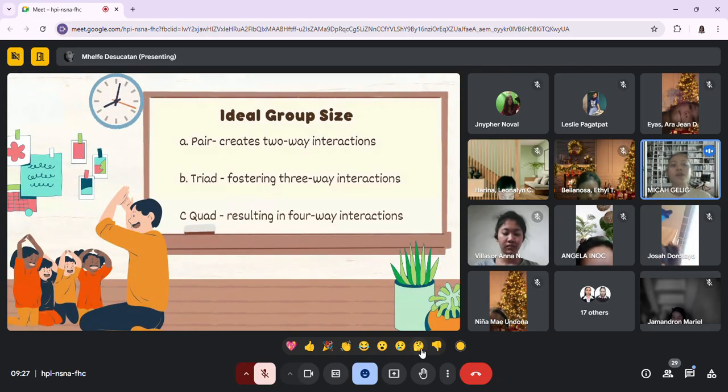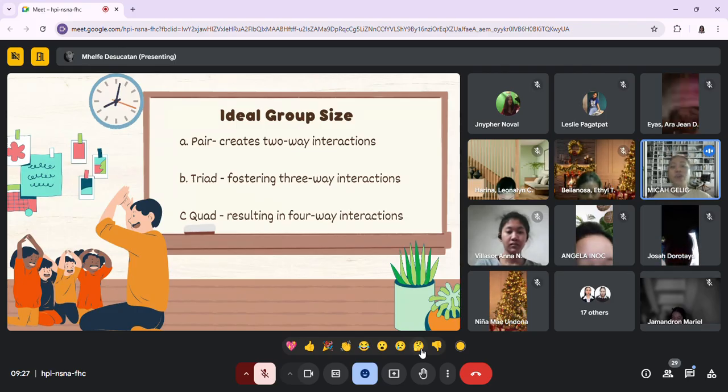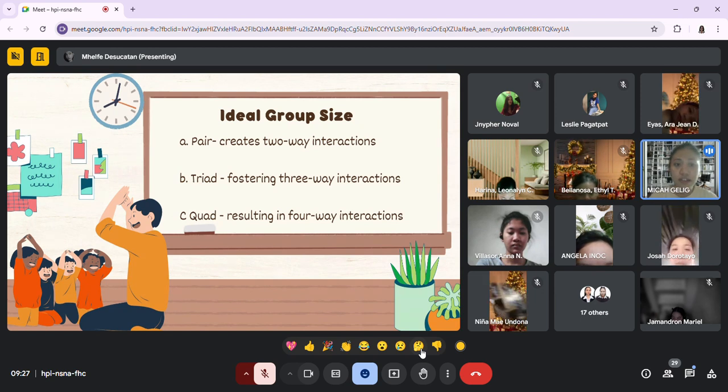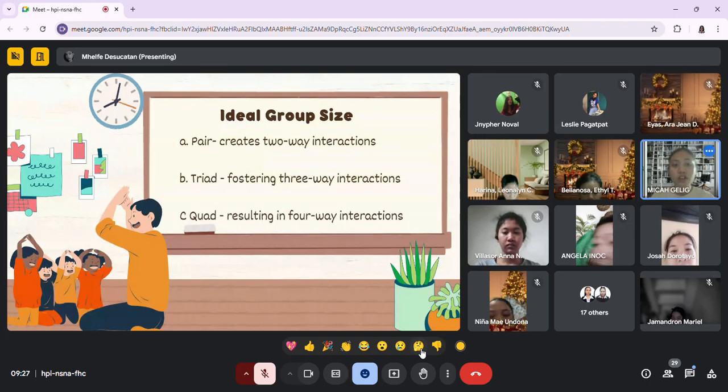All right, so in cooperative learning, we have ideal group size. There are different group sizes. Children can work with peers or more. As children work in a larger group, more interaction is possible and it increases the challenge. First, we have letter A, pair. In this group, one child works with another child to create two-way interactions.